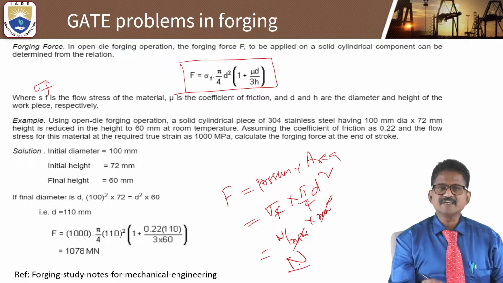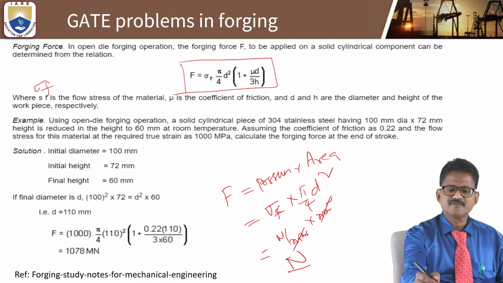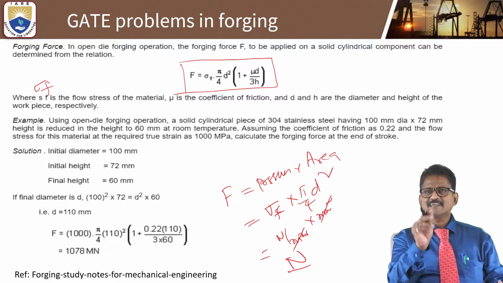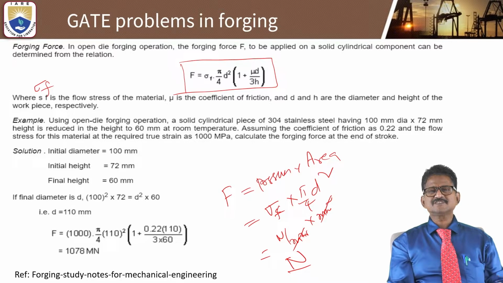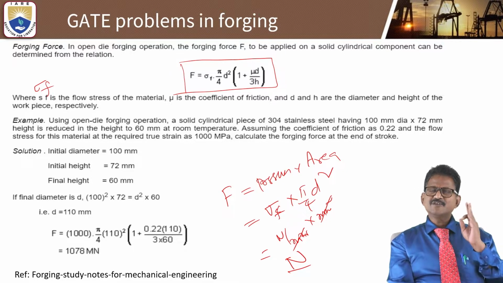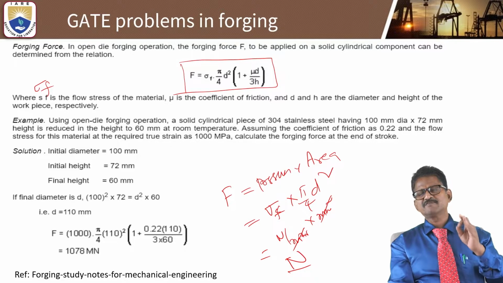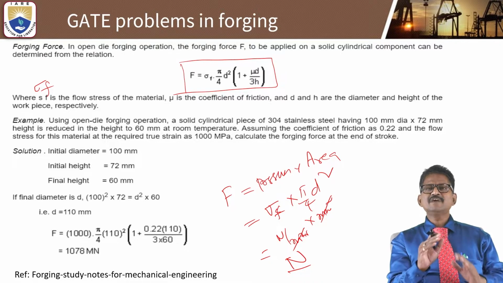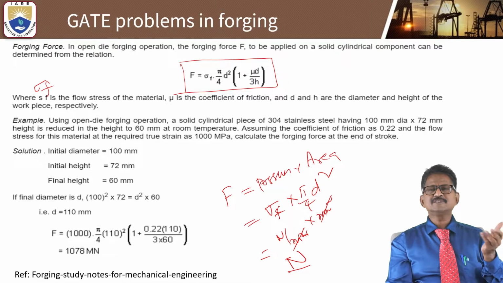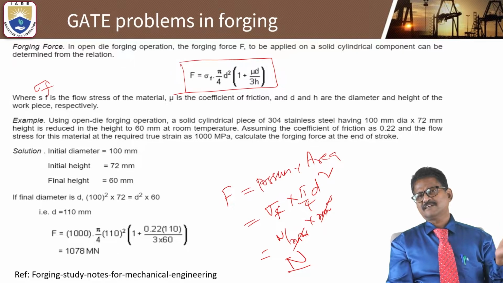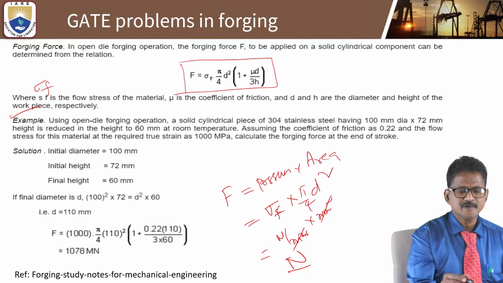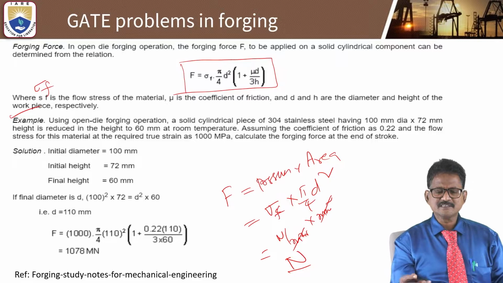So if a student knows this formula, it is a very simple one. If you don't know the formula, it is very difficult to attempt even a simple problem. It is just direct substitution. That is why only a few textbooks and reference books have all these formulas. Anyway, I'm going to give some important formulas related to competitive examinations like GATE, IAS, etc. So now let us see the first problem.